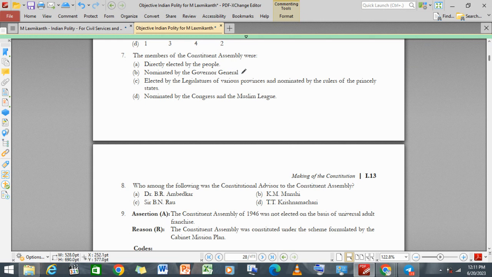Now, the members of Constituent Assembly were directly elected by the people? No. Nominated by the Governor General? No. They were elected by the legislatures of various provinces and nominated by the rulers of Princely States? Yes, it can be. Nominated by the Congress and the Muslim League? No. So, I believe C is the answer, because they were partially elected, partially nominated.